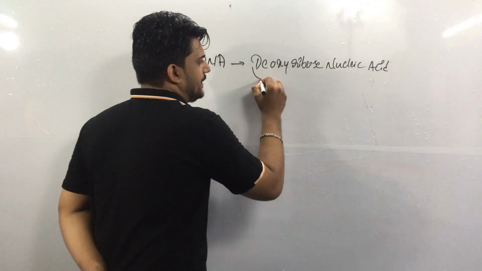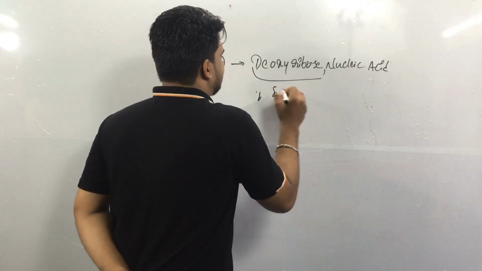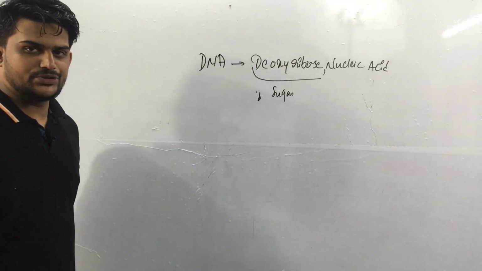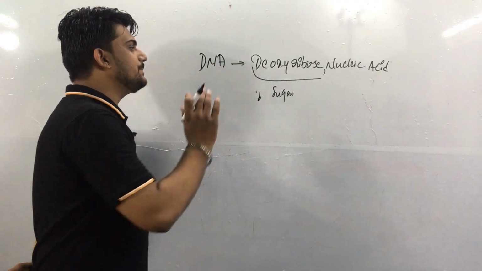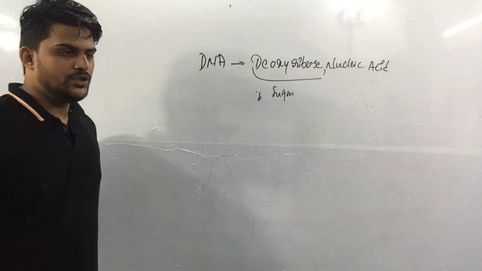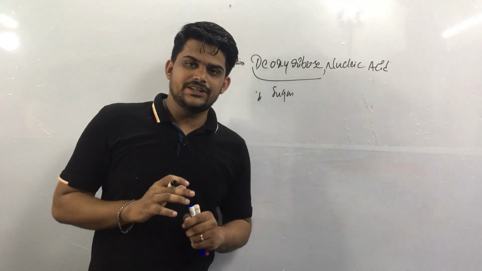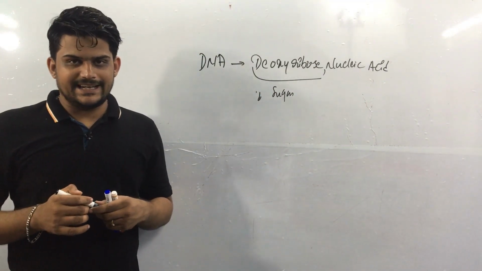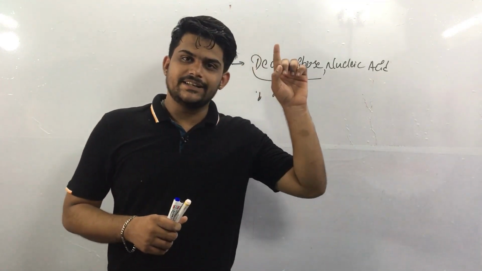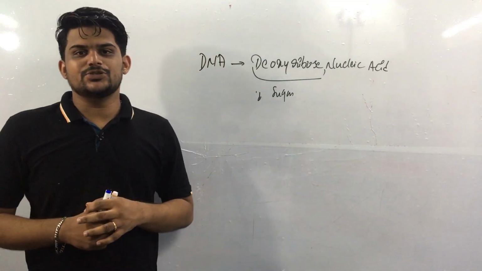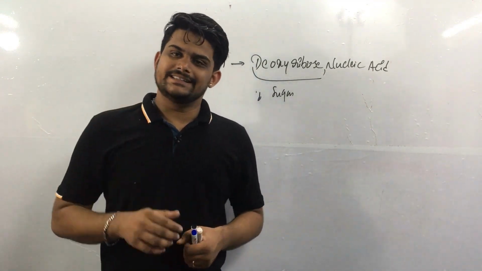Because of its peculiar deoxyribose sugar, the name came because of the deoxyribose sugar, and the acid is the phosphoric acid which is attached to the sugar molecule. To clear this particular attachment and composition of nucleic acid and nucleotides, you can check the video over here with the I button, and I will also put the link in my description.